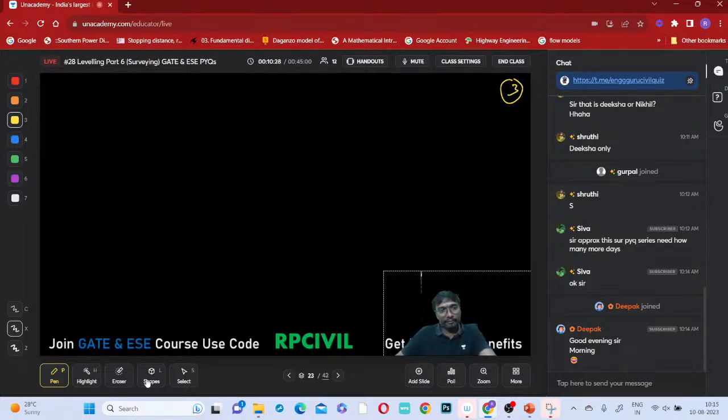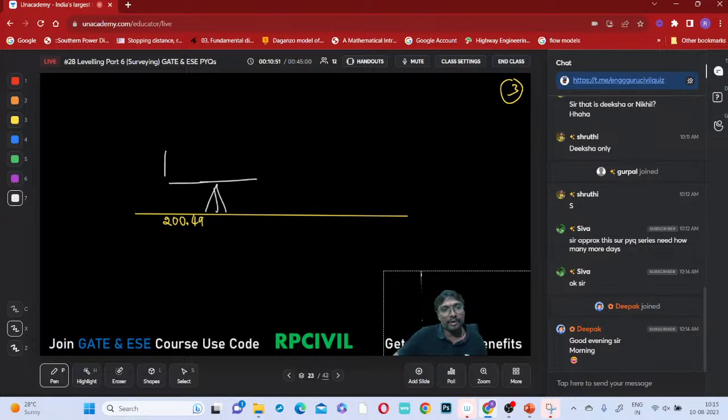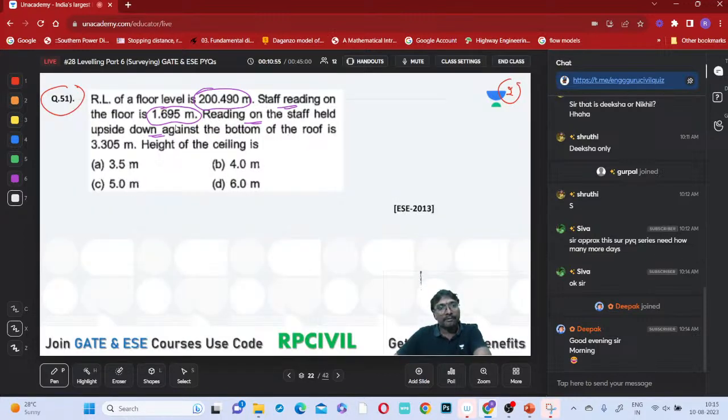So this is your floor, right? You consider this floor as 200.49 meters. RCC, okay, that first chapter is going on, materials and specifications. And whenever you are taking the staff reading, what is the staff reading you are getting on the floor, everyone? What is the staff reading you are getting on this floor?